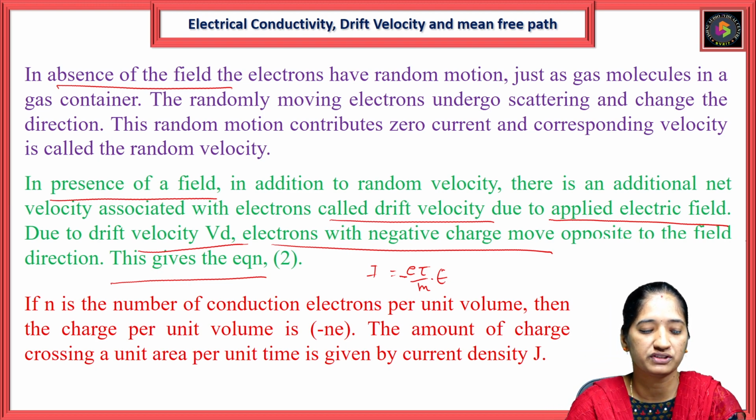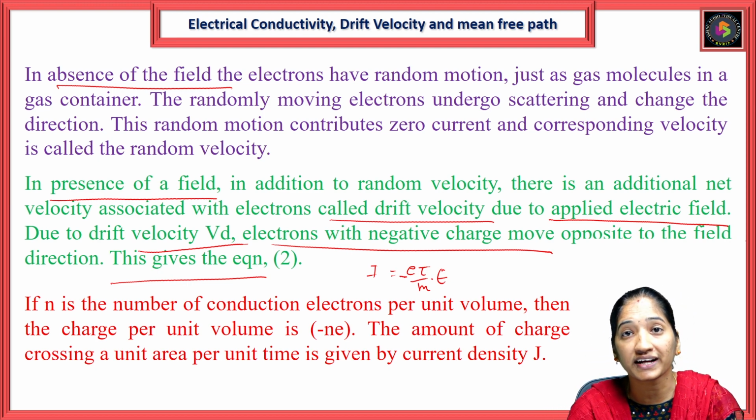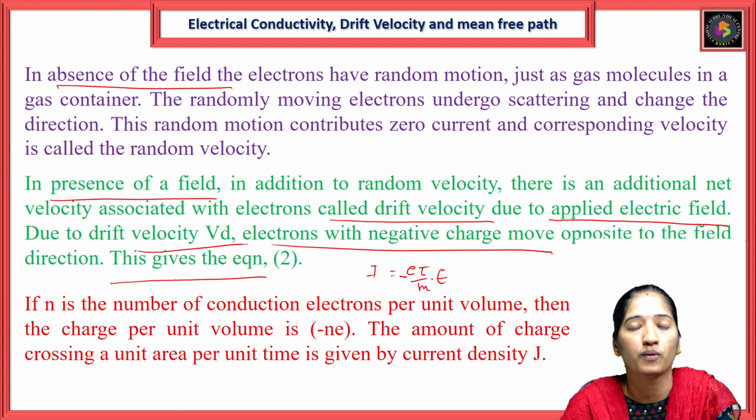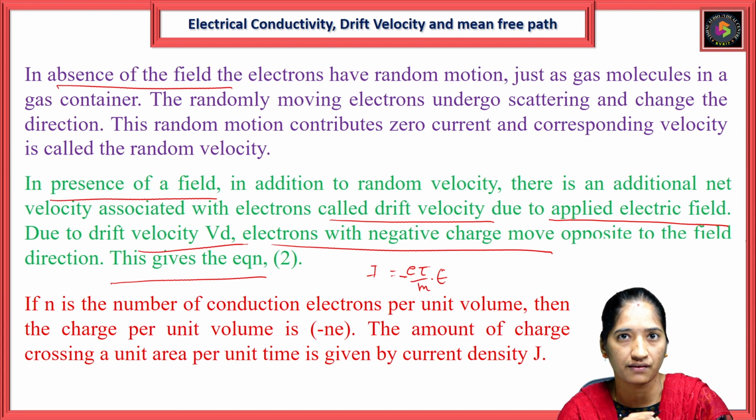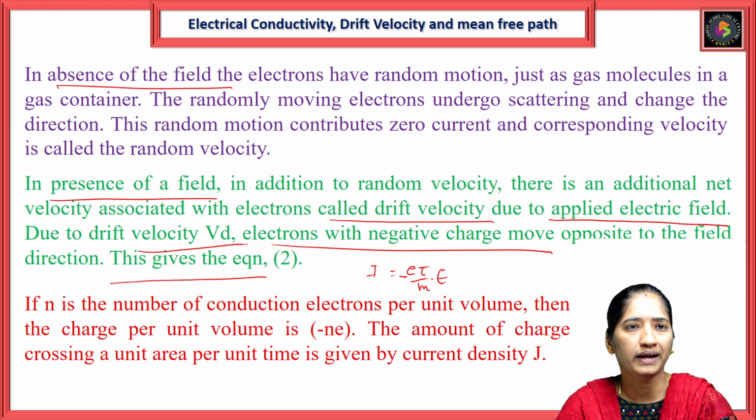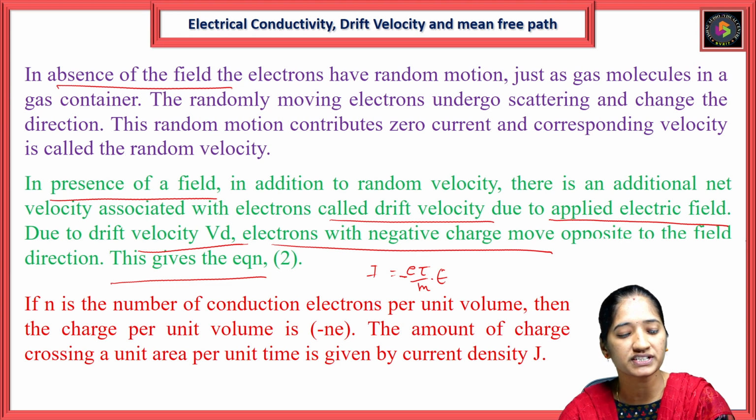If n is the number of conduction electrons, let us consider how many conduction electrons are available in the wire. Let n be the number of conduction electrons per unit volume, then the charge per unit volume is minus ne.